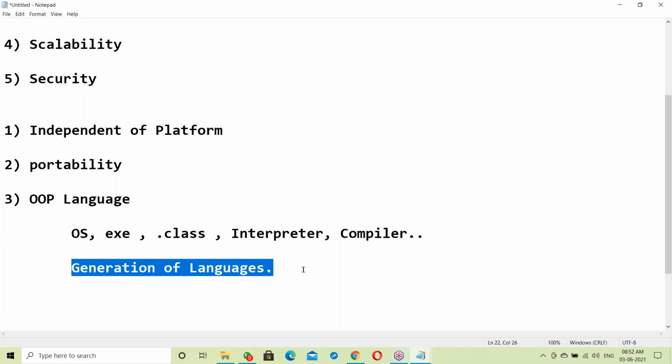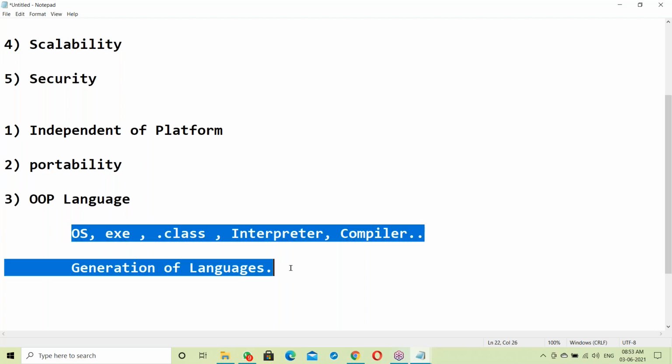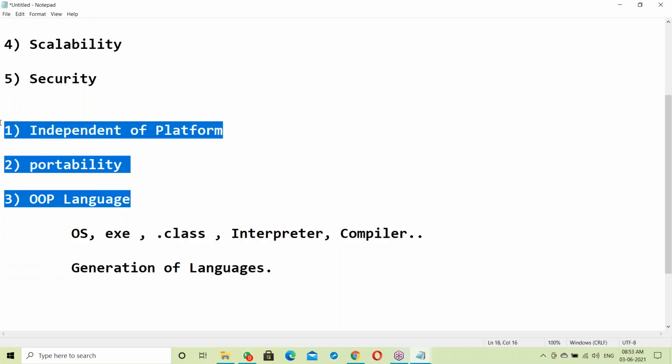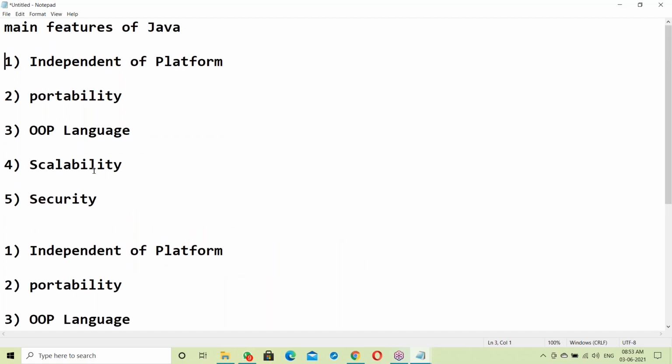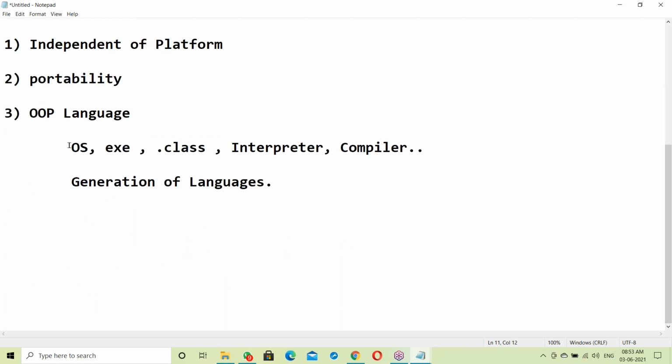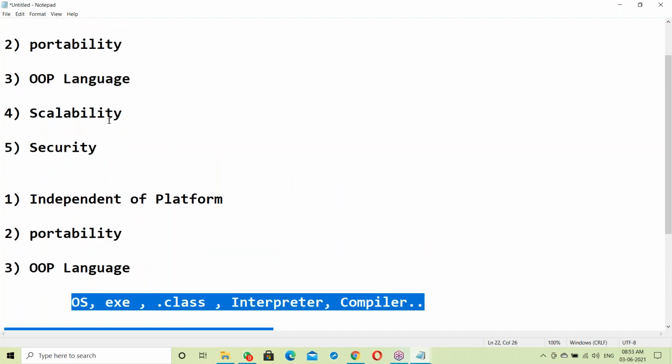In four generations, there are different languages like functional oriented, object oriented, procedure oriented. There are different generations, and next low level languages, high level languages, all those concepts. First, let us see these basic concepts. After finishing these concepts, we'll be back to platform independence and portability, these features. So before going to these features, let us start with these basics. After finishing all those basics, we'll go to this topic.